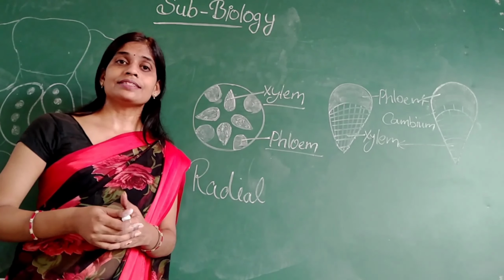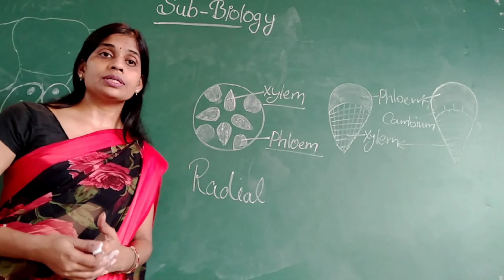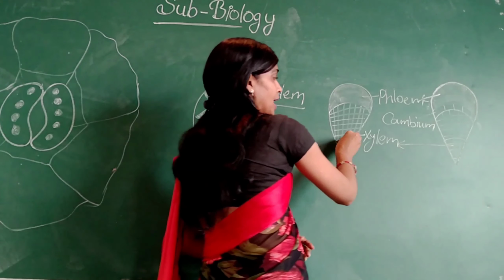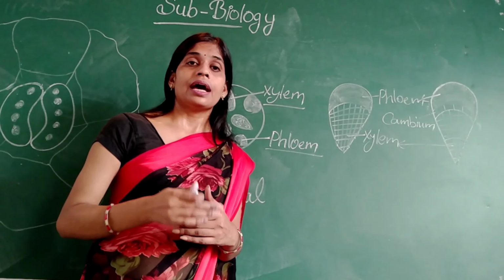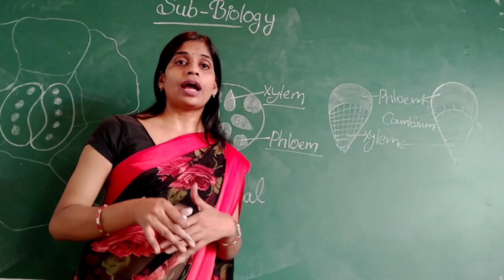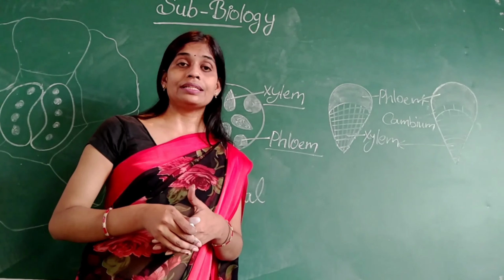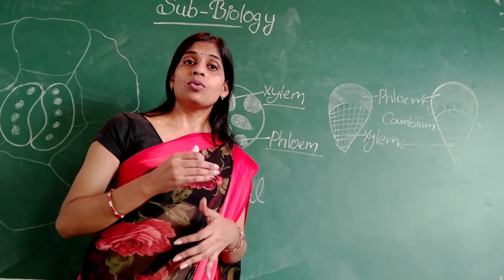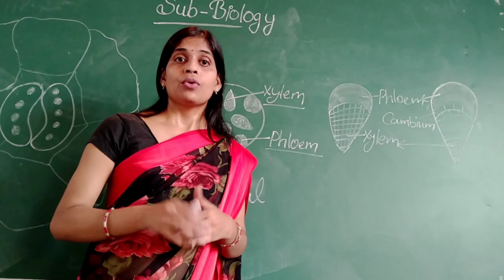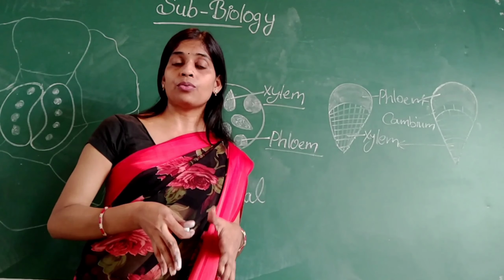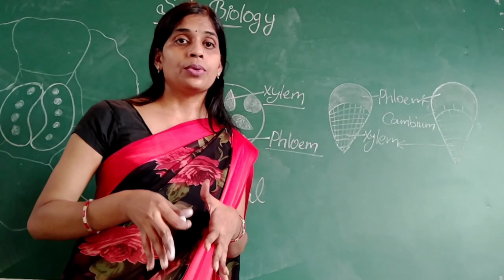The next one is the conjoint vascular bundle. In the conjoint vascular bundle, the xylem and phloem are present and no cambium is found. So that is called the conjoint closed vascular bundle. Where no cambium is found, it is called the conjoint closed vascular bundle.